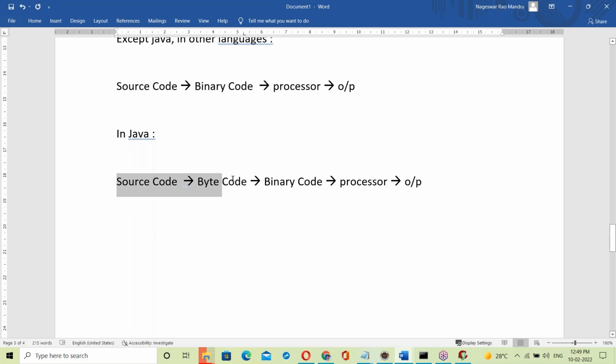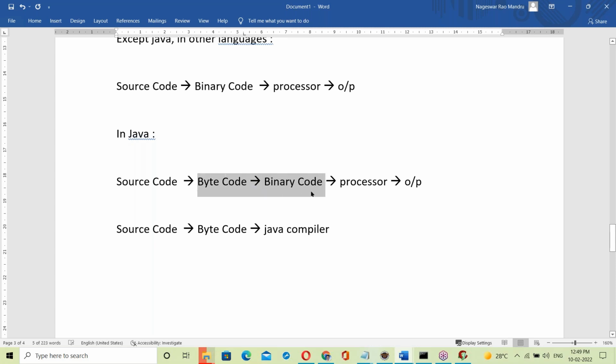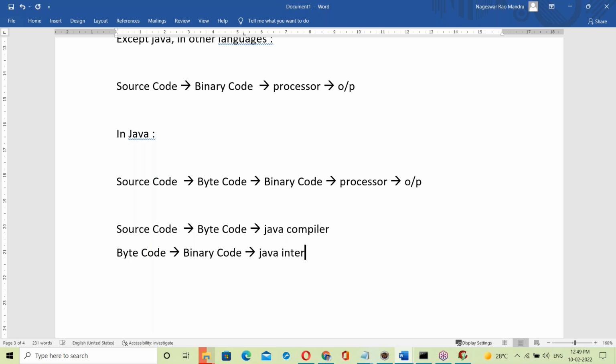Source code to bytecode: this part, step one, is done by the Java compiler. Next, this part, bytecode to binary code, is done by the Java interpreter. So the first part is by the Java compiler, the second part by the interpreter.